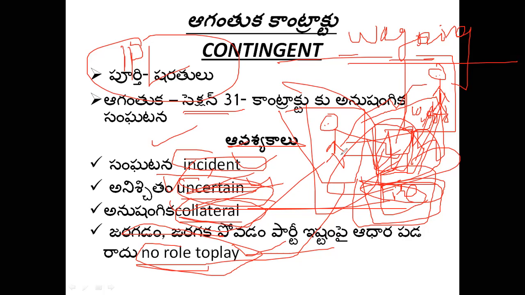I am in no way concerned. But if this house is burnt, I am going to be mentally depressed and financially at a loss. Whereas in wagering agreement, there is no interest attached.